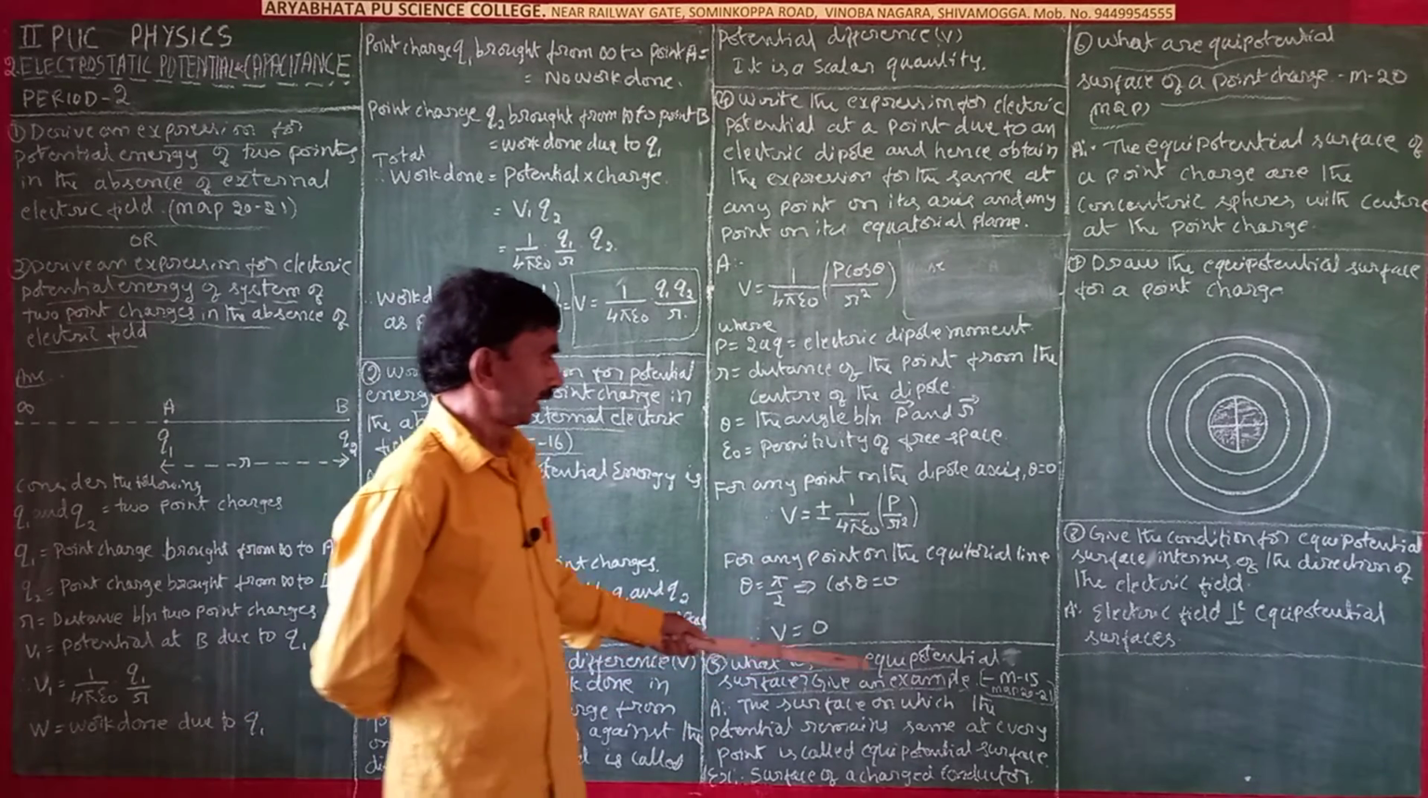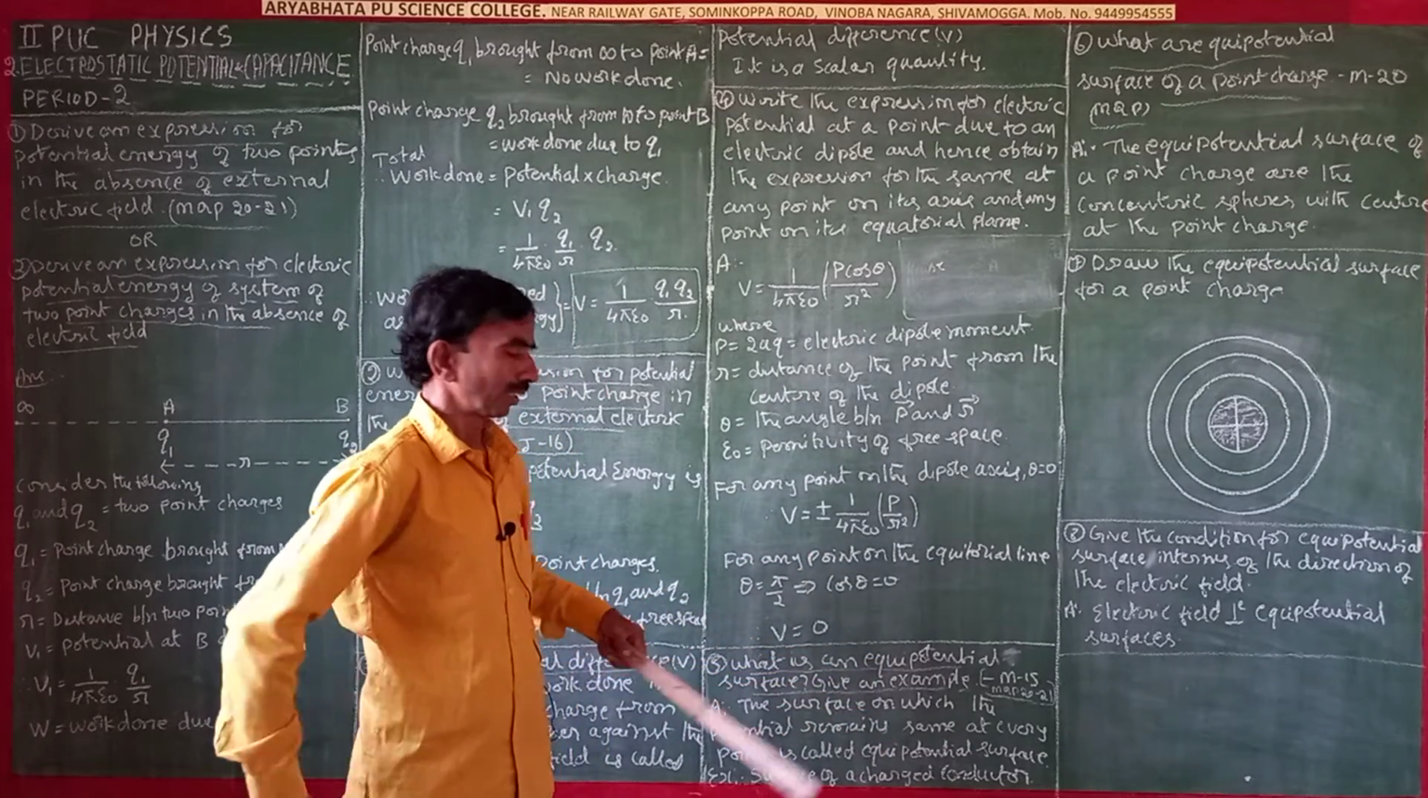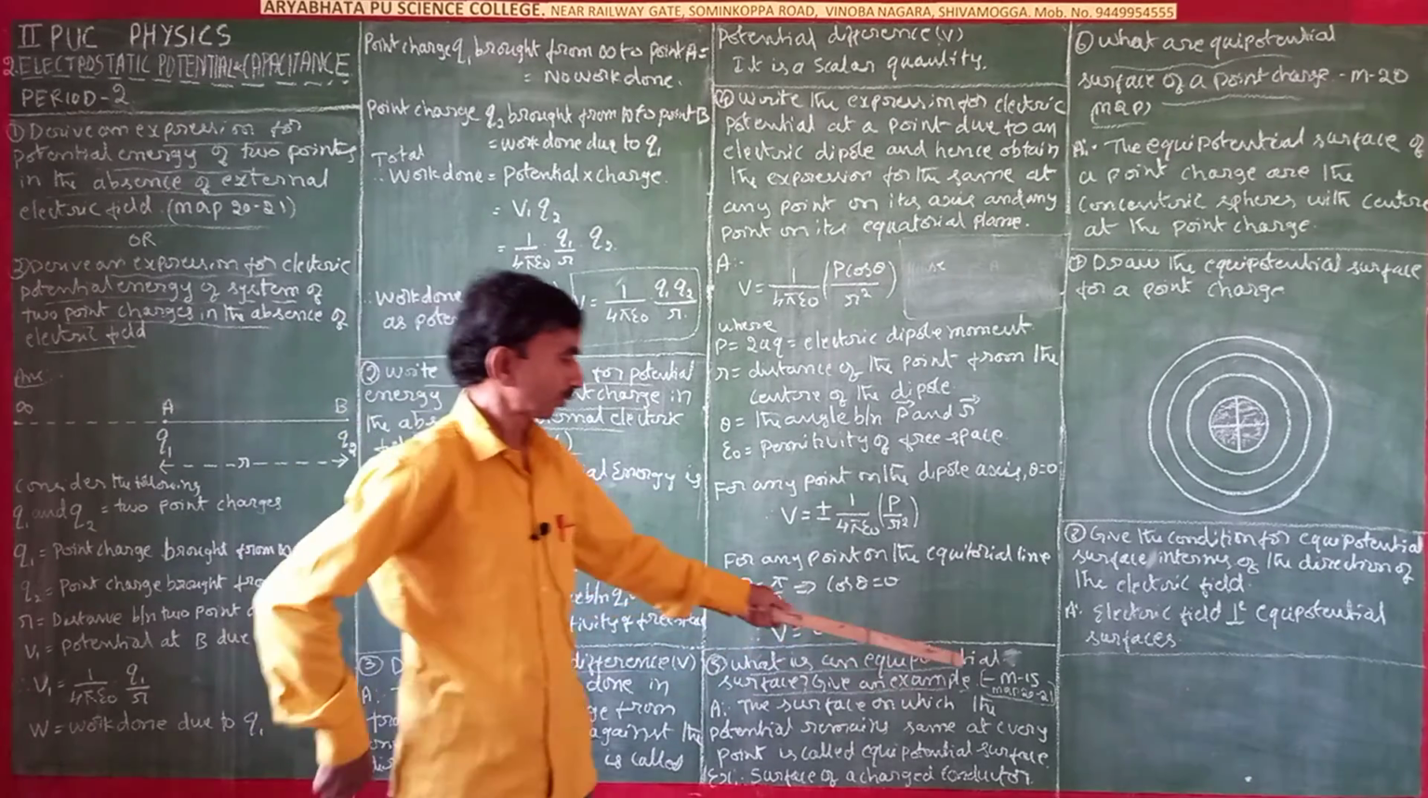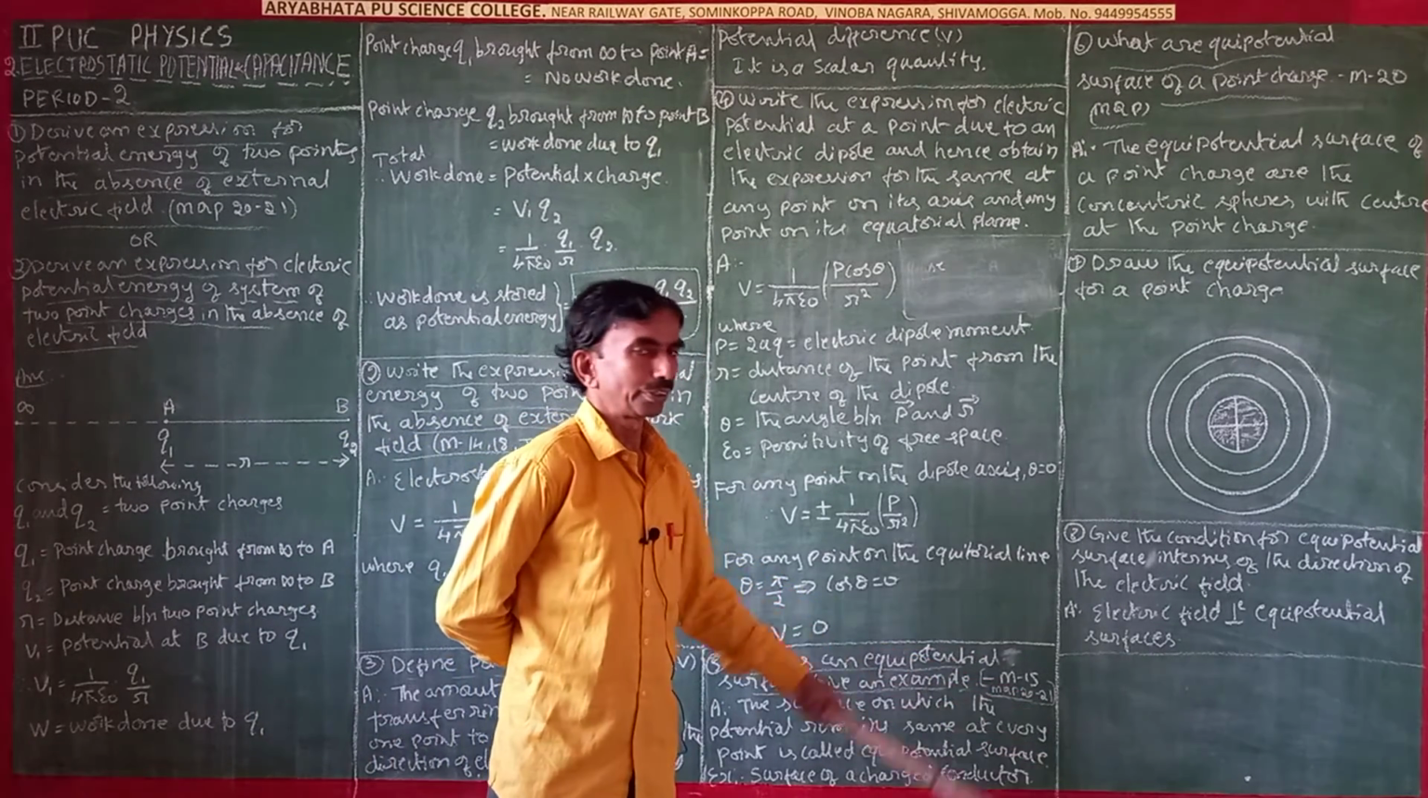Next, what is an equipotential surface? Give an example. It came in the March 15th model question paper 2021.